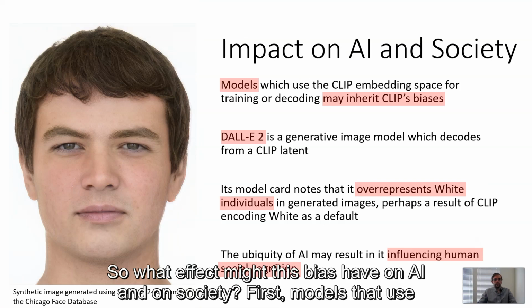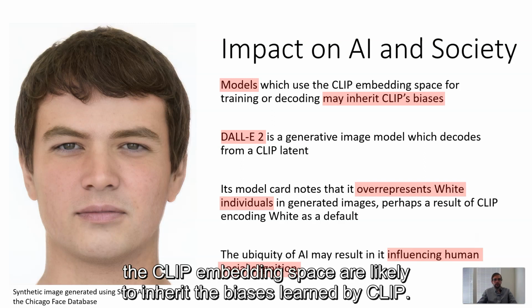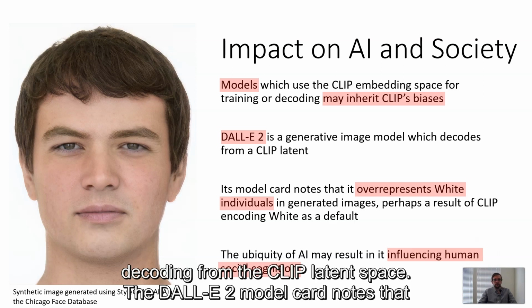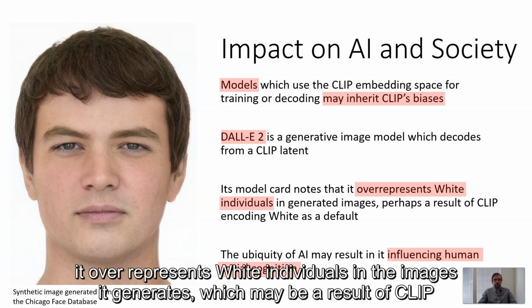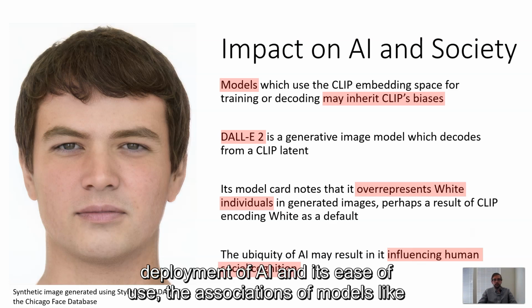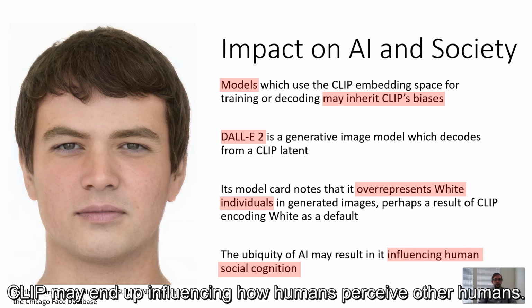So what effect might this bias have on AI and on society? First, models that use the CLIP embedding space are likely to inherit the biases learned by CLIP. For example, DALL-E 2 is a generative image model that forms novel images by decoding from the CLIP latent space. The DALL-E 2 model card notes that it overrepresents white individuals in the images it generates, which may be a result of CLIP encoding white as a default. Moreover, given the widespread deployment of AI and its ease of use, the associations of models like CLIP may end up influencing how humans perceive other humans.